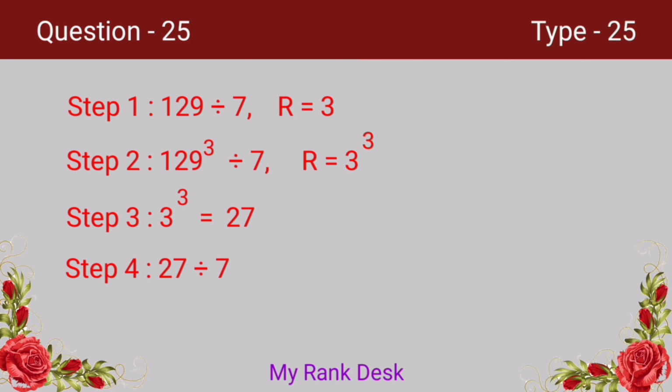As 27 is greater than the divisor 7, divide 27 by 7. On dividing 27 by 7, we get remainder 6. That is, on dividing 129 cube by 7, we get remainder 6. Let's solve the problem.